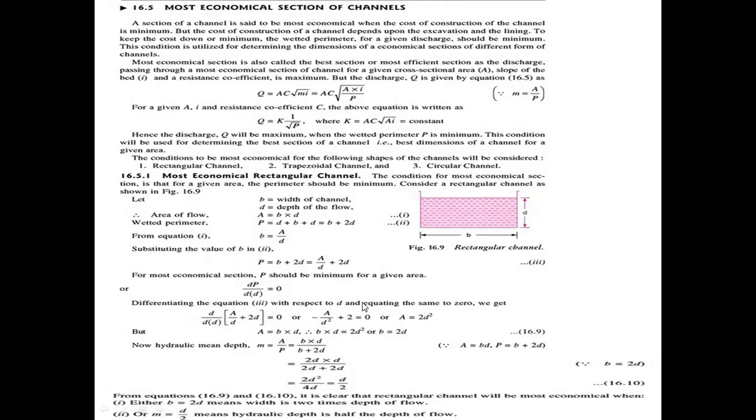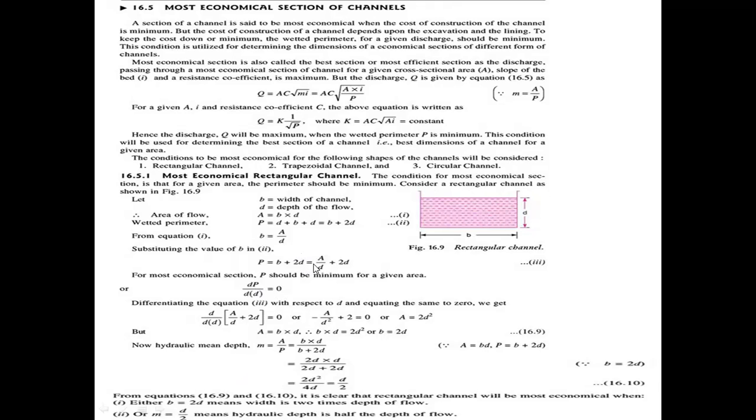And also the hydraulic mean depth is equal to half of the depth of the flow. Hydraulic mean depth is equal to d by 2. Maintain the hydraulic mean depth in the process of construction at half of the depth of the channel.